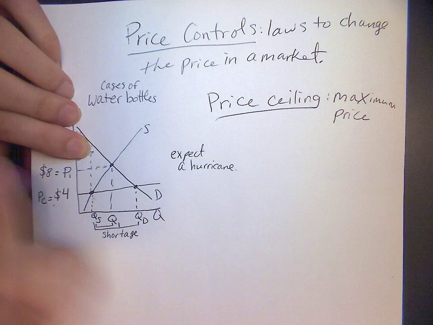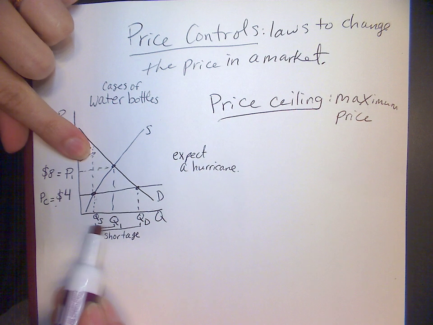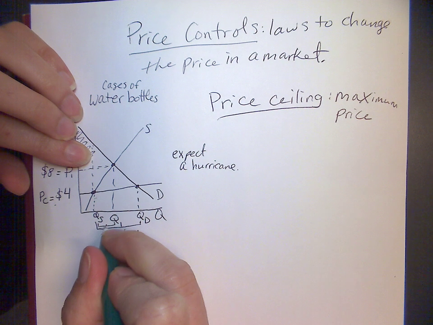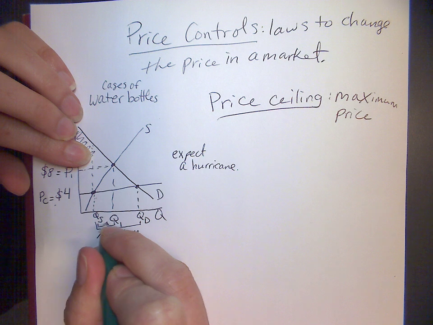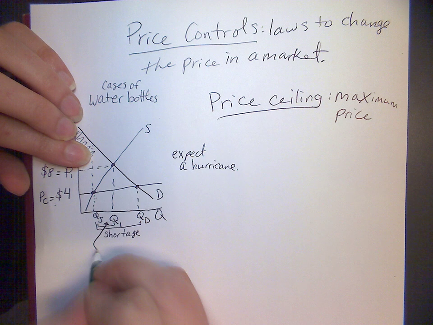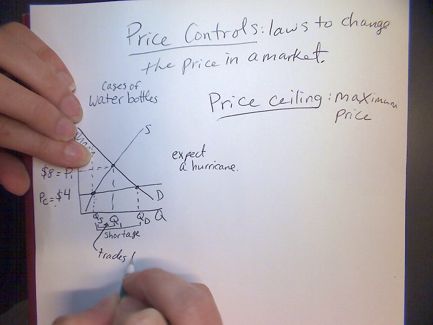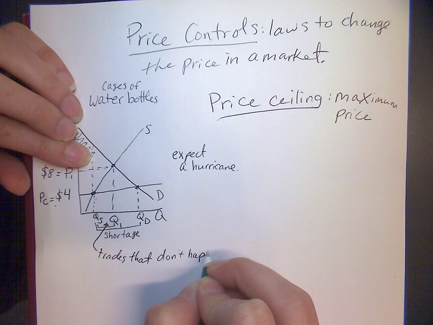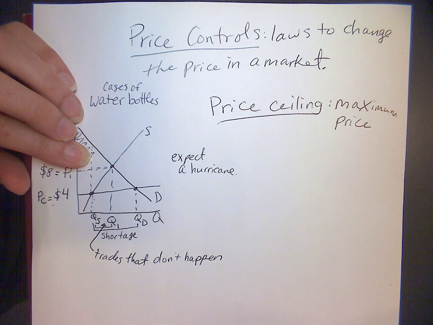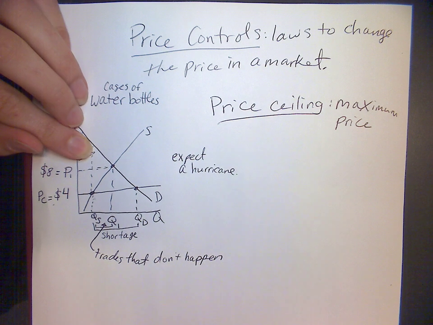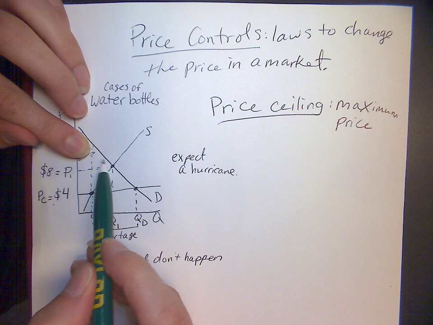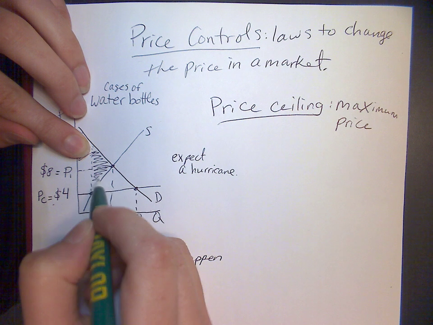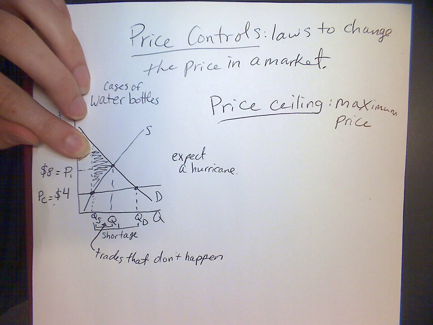That's not important. But what we're going to notice is these are the quantities that they are not, so this quantity here is going to be trades that don't happen. They would have happened in equilibrium, but they're not happening because the price control is messing up this market. Because these trades don't happen, all the producer and consumer surplus that would have come from these trades doesn't happen, so we're going to shade that in. Actually, sorry, this is where you should do it in a different color. Let me pull out my different color.